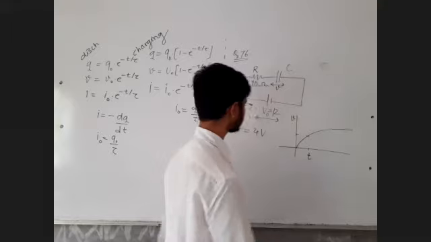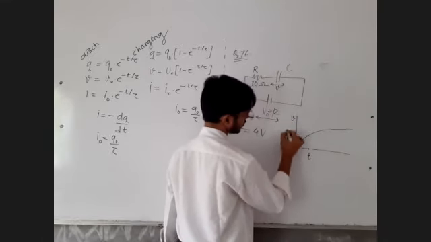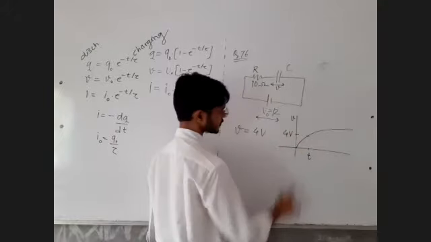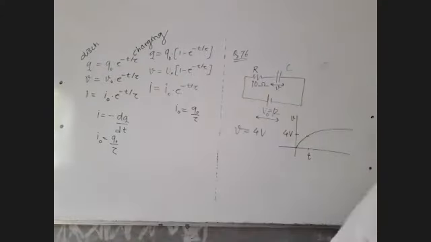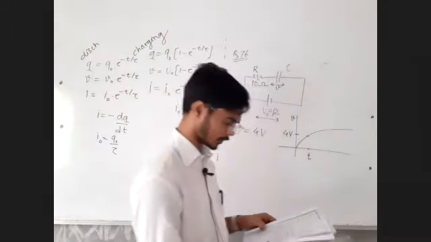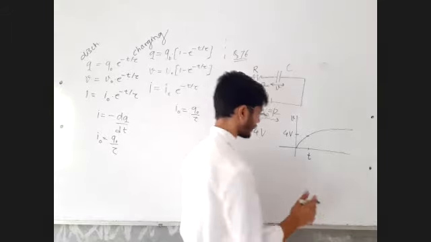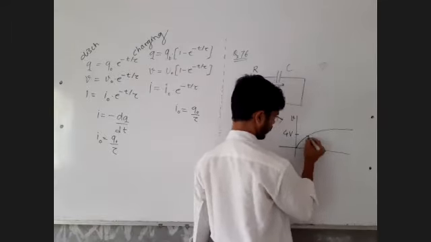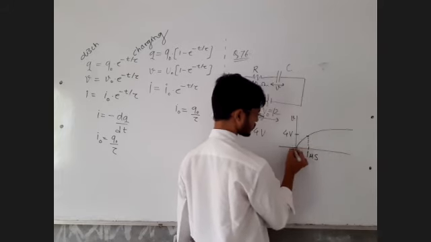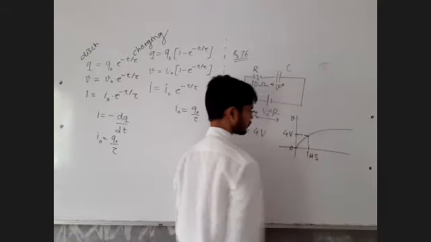Fine. So at some time instance, the value of voltage across the capacitor rises to 4 volt. After what time? It is found that the potential difference across the capacitor rises to 4 volt in 1 microsecond. So this time value is given to us as 1 microsecond. When time was 1 microsecond, the voltage had risen from 0 to 4 volt. Okay, fine, no problem.